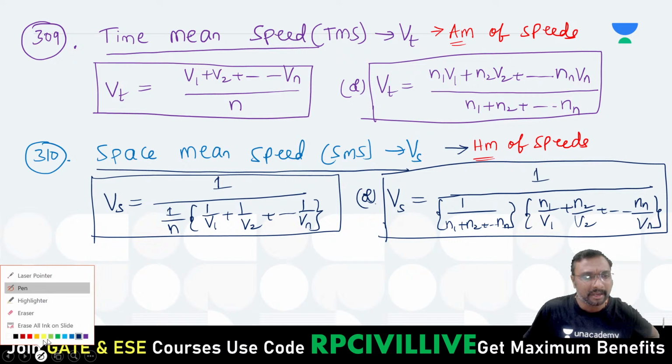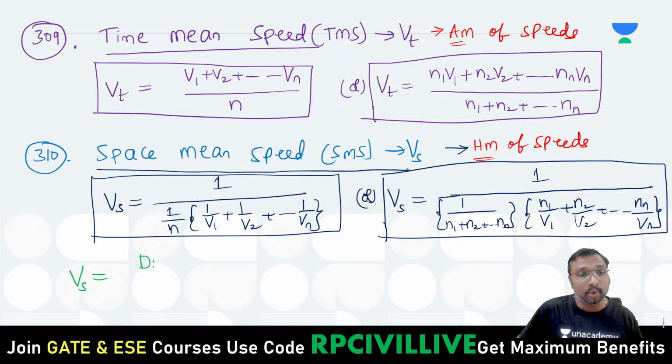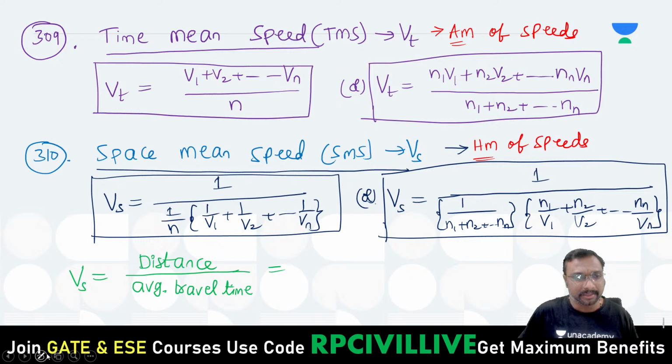Or how can you get this formula? Suppose the distance is given, space mean speed, how can you get this formula? That space mean speed Vs is also given as the distance over which the study is considered, divided by the average travel time. Distance is the same and different vehicles are traveling with different times. Then what is the average travel time? That is distance d divided by 1 by n times t1 plus t2 plus so on, like this, right?